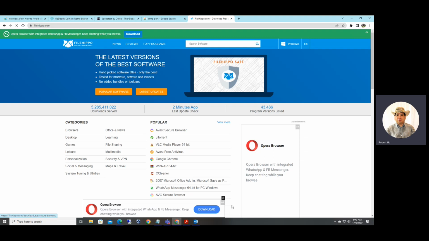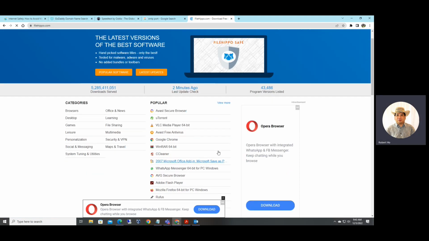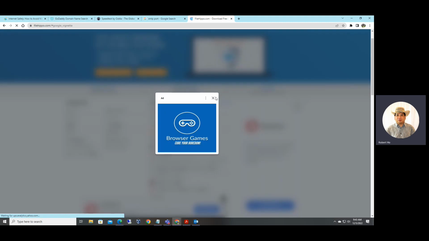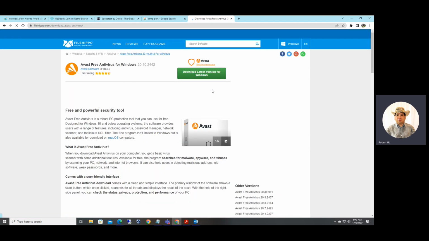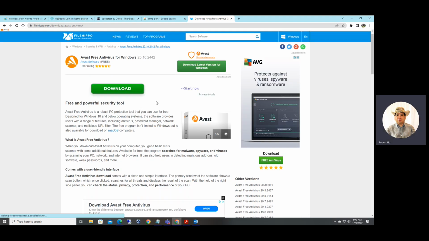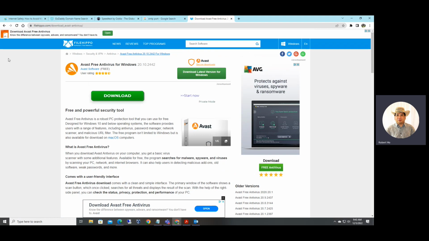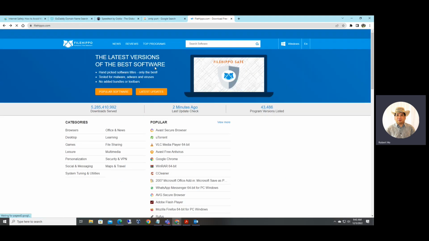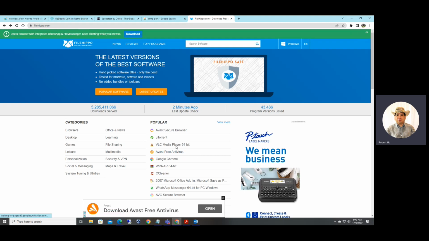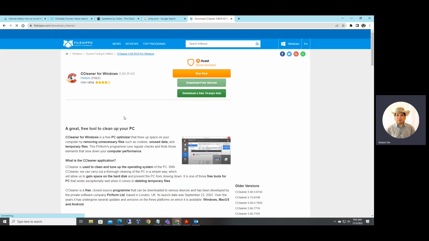So here you can get a free antivirus, which is AVG antivirus. I would suggest students go to filehippo.com and download this antivirus. It's a free one. With FileHippo, students can get freeware and shareware, like AVG antivirus. Also a registry cleaner. I would suggest students use this one as well.